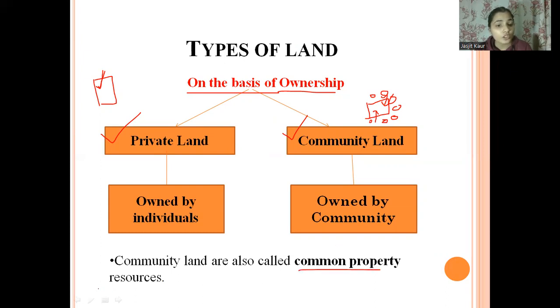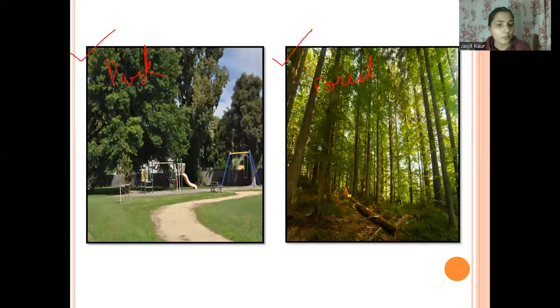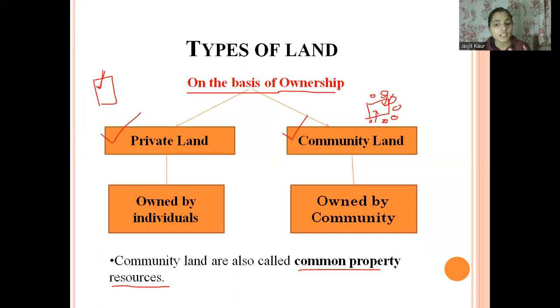Why is it so? Because community lands, like this park and forest, are used by people for one common purpose. The park is used by people in their leisure time, and the forest is used for collecting different resources like wood, fruits, food, or fodder for animals. That is why it is also called common property resources.